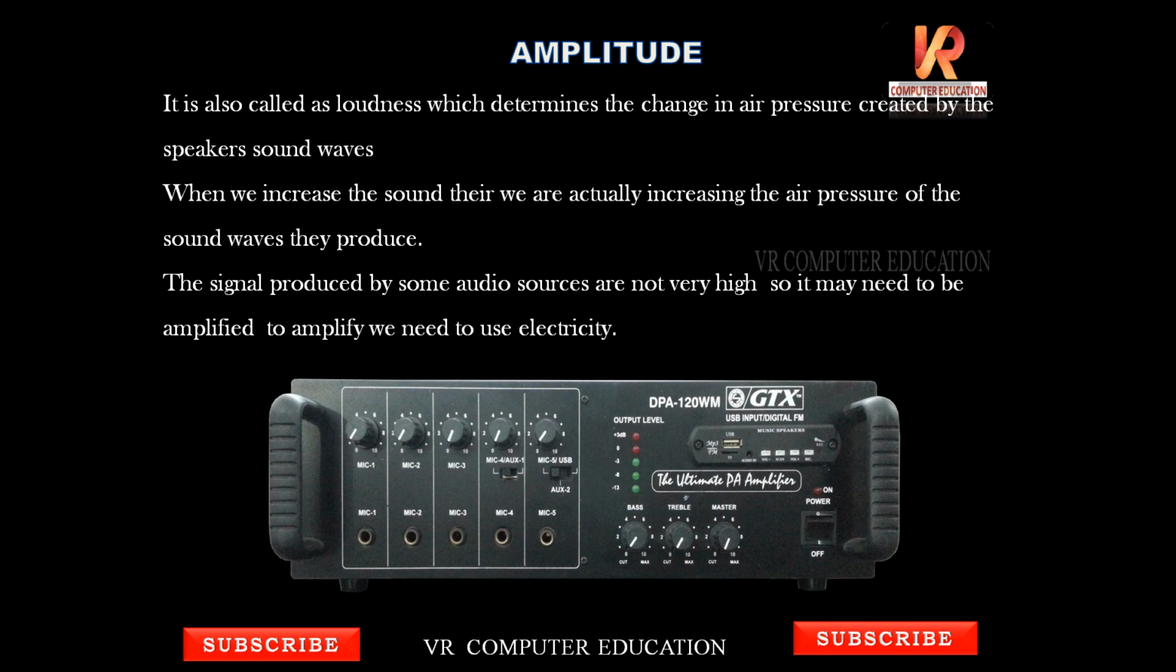The signals produced by some audio sources are not very high, so they may need to be amplified. To amplify we need to use electricity. So like that, using electricity and an amplifier we are going to increase it. Some audio sources will not produce a very high voice, so to produce a high voice, additional amplification is required. So amplifiers are used. If you are using an amplifier, definitely we have to use electricity also. This is called amplitude.